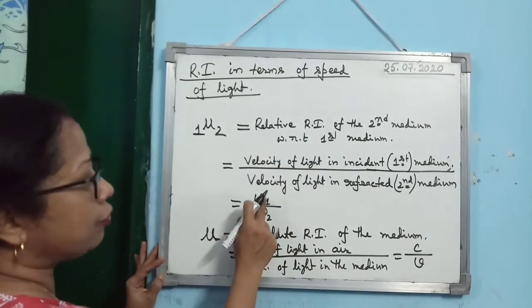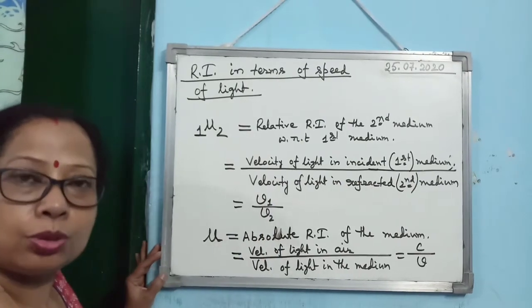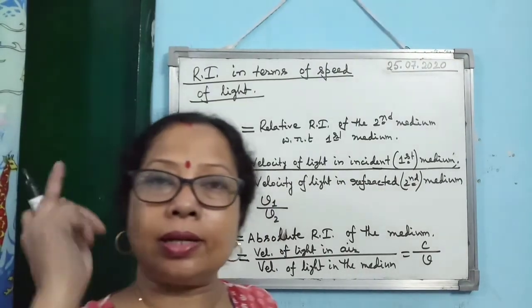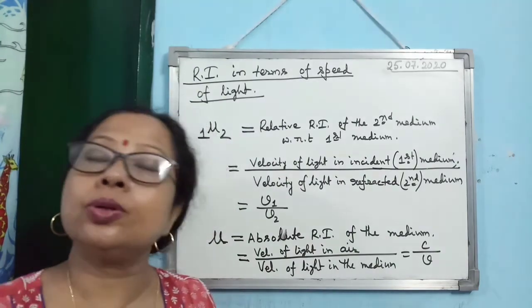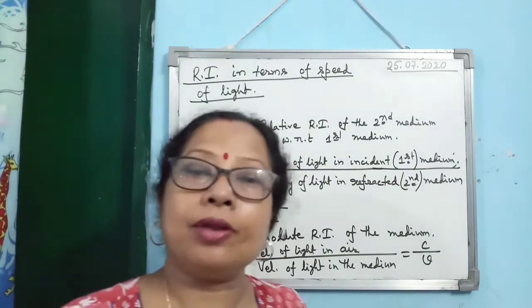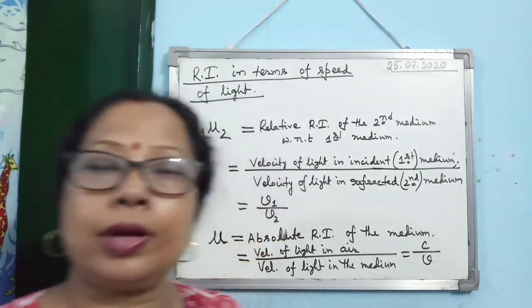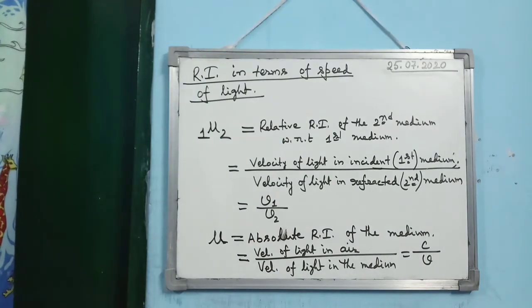whereas relative refractive index of the second medium with respect to first medium is given by the formula V1 by V2, where V1 is the velocity of light in the first medium, which is also known as incident medium, and V2 is the velocity of light in the second medium, which is also known as refracted medium.